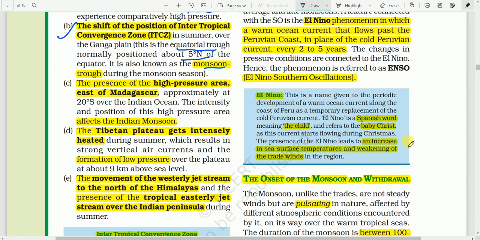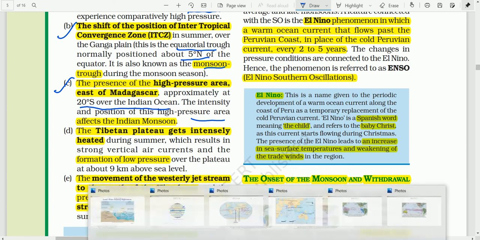Yes, sir. Next, we have fact number 3. The presence of a high pressure area east of Madagascar, approximately 20 degrees south over the Indian Ocean. So this condition is also important for the origin of the Indian monsoon. There must be a high pressure east of Madagascar, approximately at 20 degrees south over the Indian Ocean. The intensity and the position of the high pressure over the area affects the Indian monsoon.